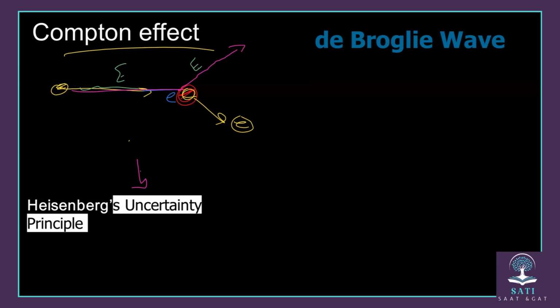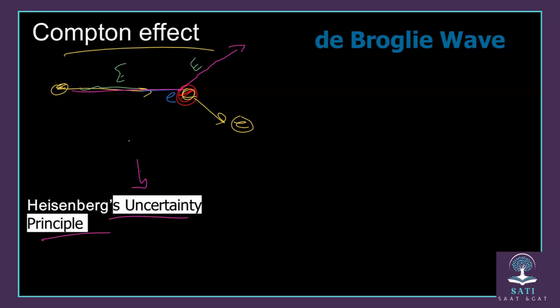Okay, we go to the next point now, which is Heisenberg uncertainty principle, or it's called just what? Heisenberg's principle. What did he say? He said just that it's impossible. This is the uncertainty principle.